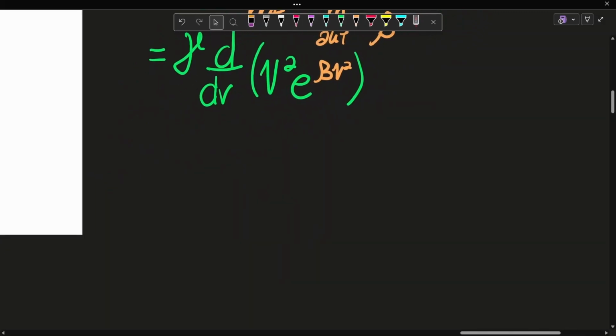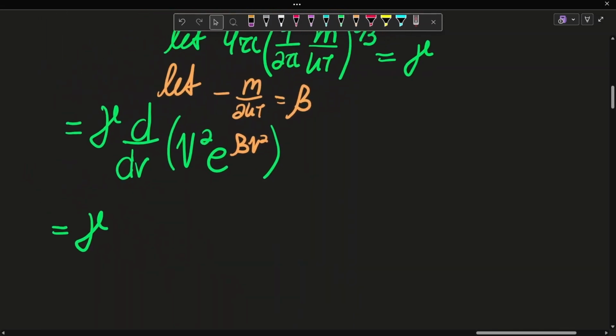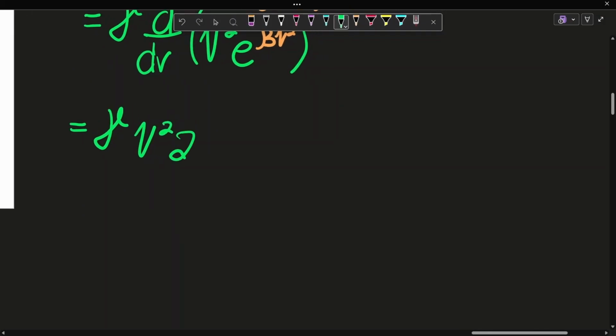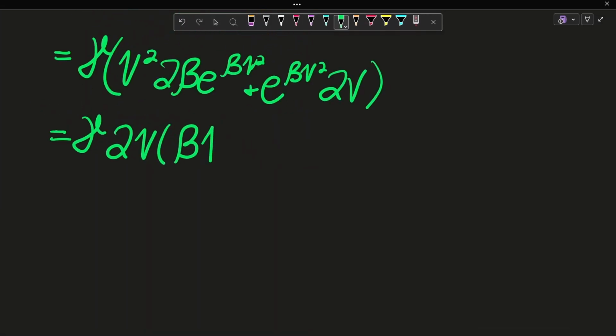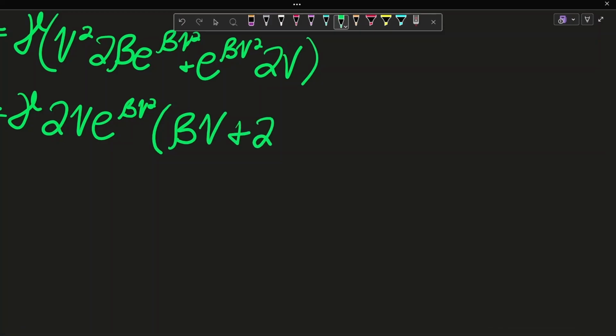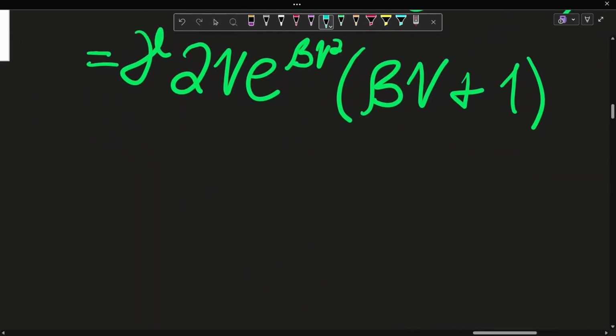Now if we differentiate this, we get gamma times the derivative, using the product rule: left d right, the derivative on the right is 2 beta v e to the beta v squared. We can also take out e to the beta v squared. We get 2 beta v squared plus 1, times 2v. So now let's look at every term. This term cannot equal 0, it's a constant.